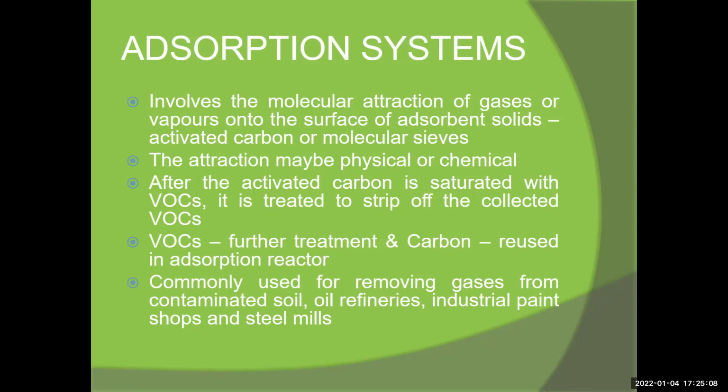After that, the activated carbon, which you use in the treatment of wastewater, becomes saturated with the waste. It is treated with steam to collect the waste, and the carbon is reused in the absorption reactor. They are commonly used for removing gases from contaminated soil, and in refineries, steel plants, shops and steel mills. This system is used to control air pollution from such gases.